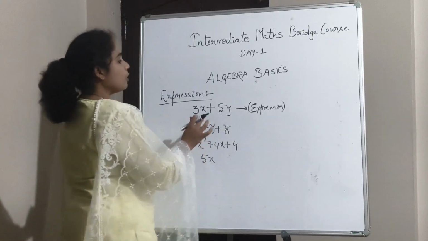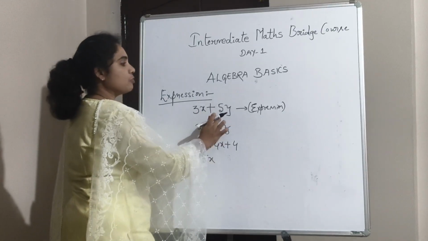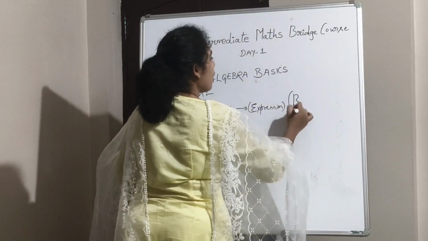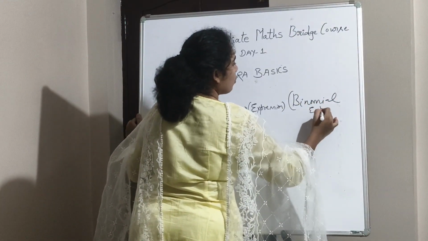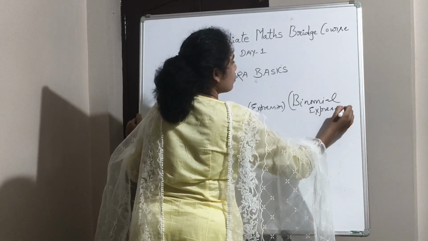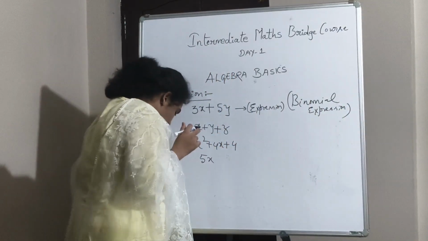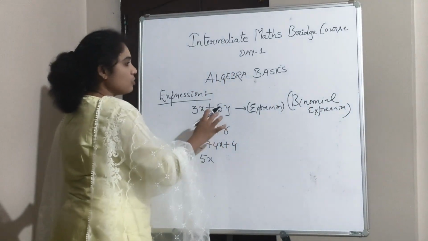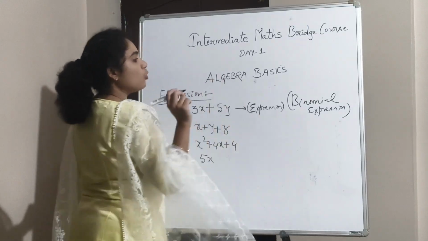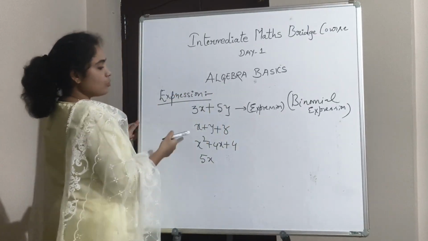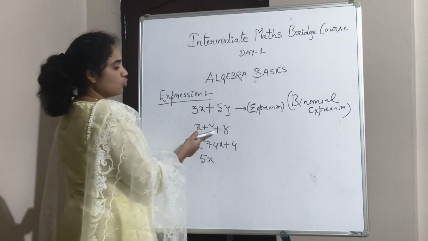Okay. So here we have two terms. So this is known as binomial expression. Bi means 2. Okay. So the expression which consists of two terms is known as binomial expression. Here how many terms are there? 1, 2, 3.